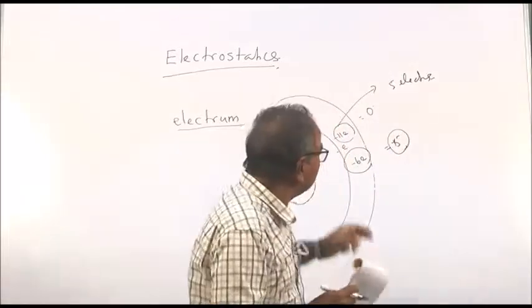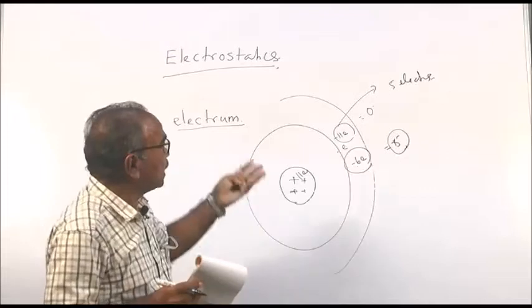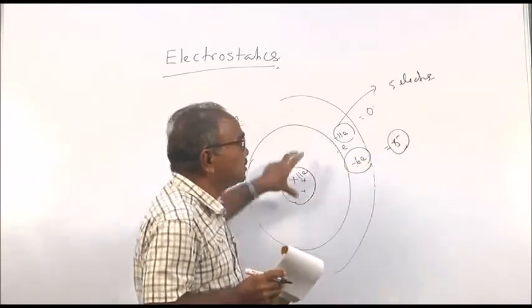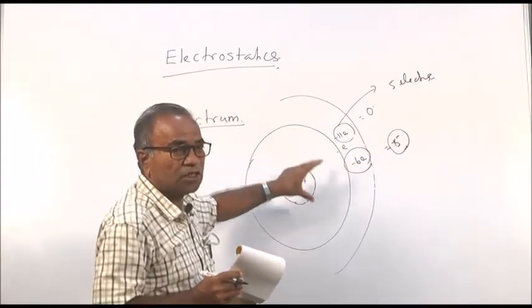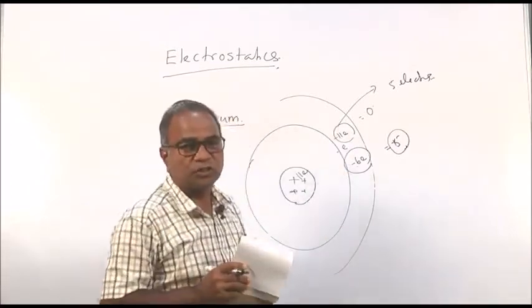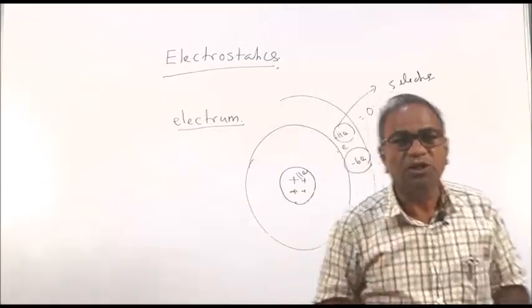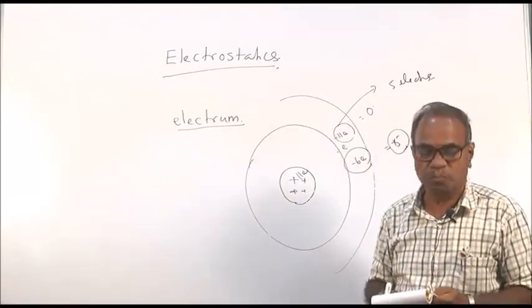When it gives some electrons to the silk, the silk acquires these electrons. The glass rod is deficient of electrons, so it becomes positively charged. So, glass rod becomes positively charged and the silk becomes negatively charged.